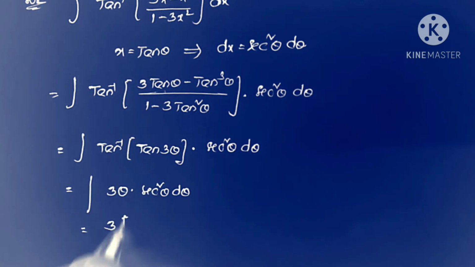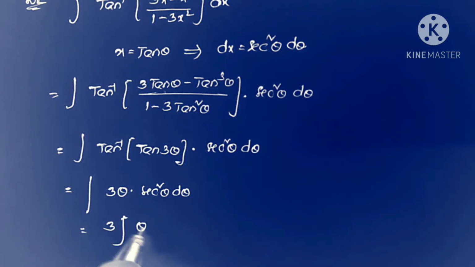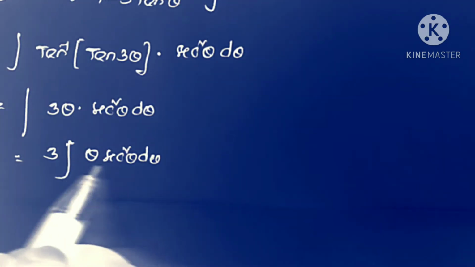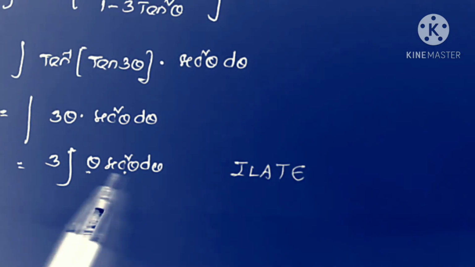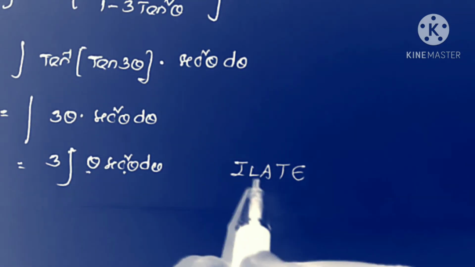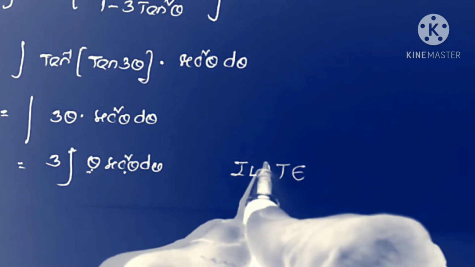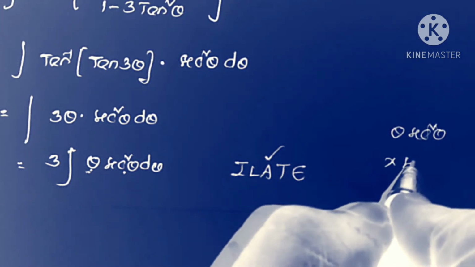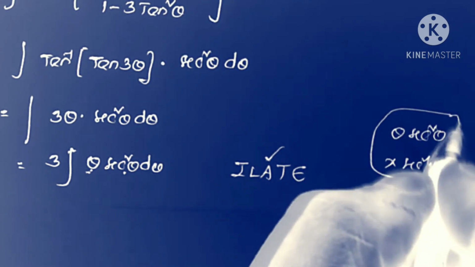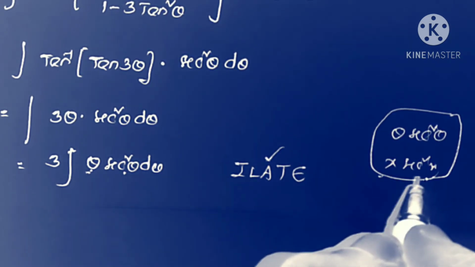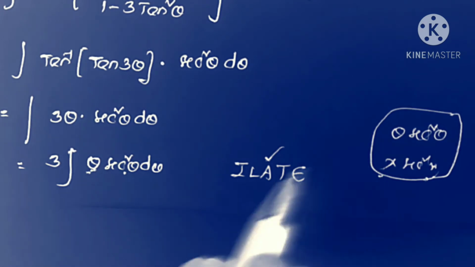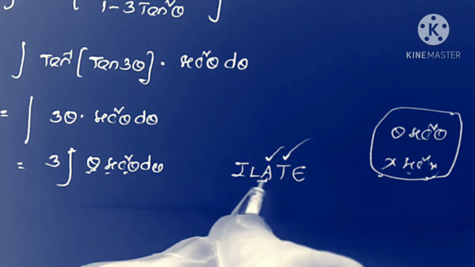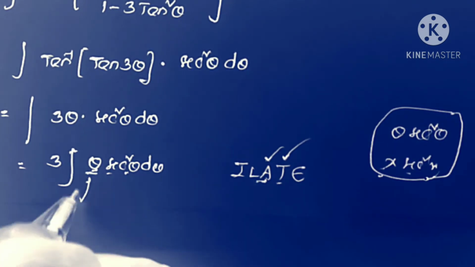Now writing the constant before the integration, that is 3 into integral theta secant square theta d theta. So theta secant square theta is the product of two functions. So we take the integral fg formula. For that first we take the one highlight. What is theta? Algebraic. Theta secant square theta means this is nothing but x secant square x form. X secant square x means this is a product of two functions. So theta, that is x, algebraic, secant square theta, that is secant square x, trigonometry. So this is first function, this is second function, that is this is f and this is g.